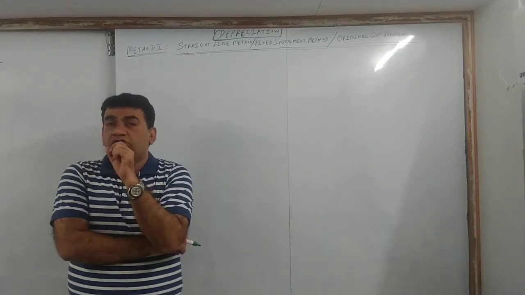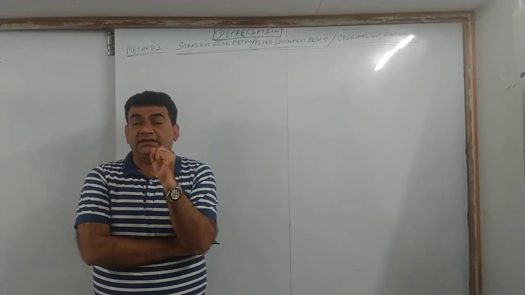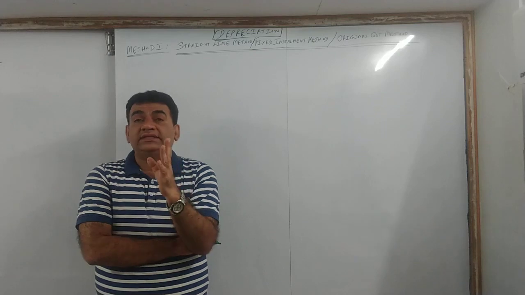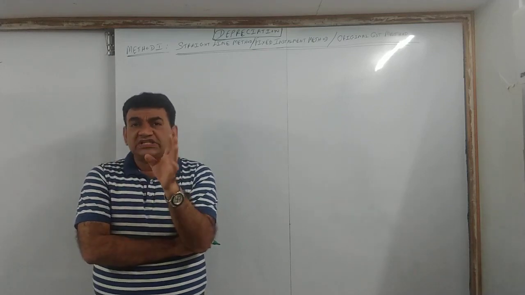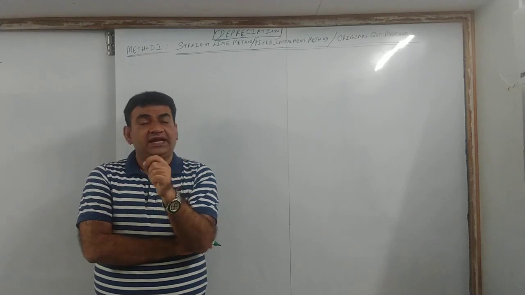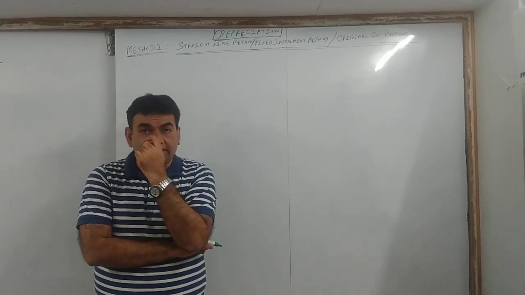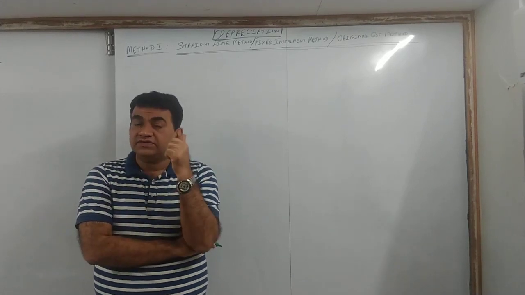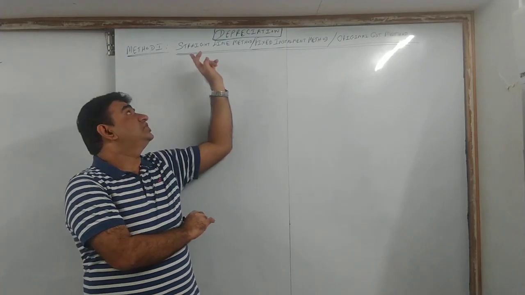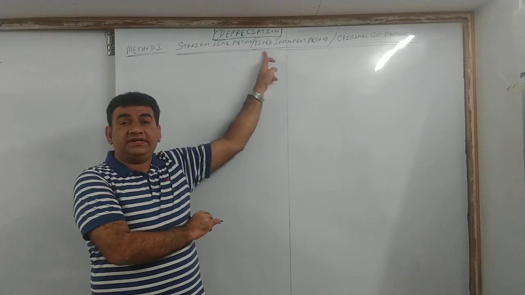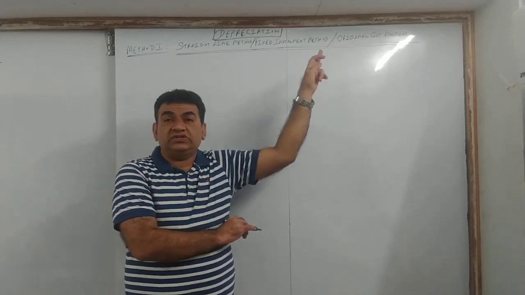Now, what is there in the first method and why two methods and what is the difference between the two methods? To start off with, I'll just give you a basic idea, which I had already discussed while doing accounting concepts. In the first method, as the name says, straight, fixed, original cost.